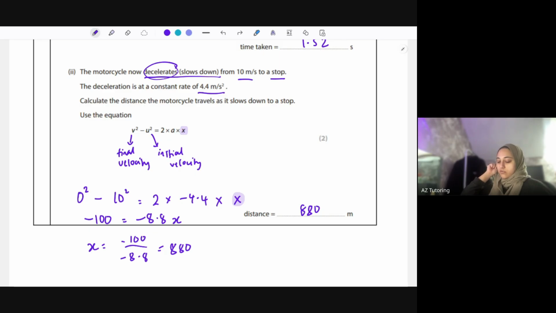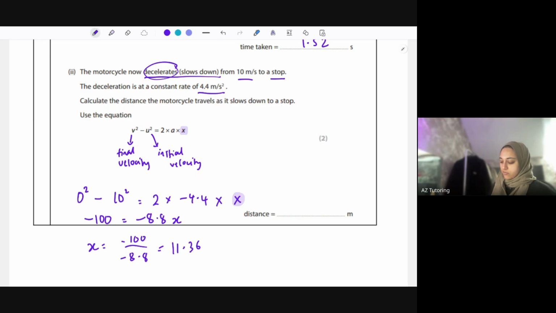Okay, have I worked that right? Let me just double check. 2 times 4.4 times x. 100 divided by 8.8. Don't know where I got 880 from. I think I put it wrong in the calculator. This in the calculator gives me 11.36.